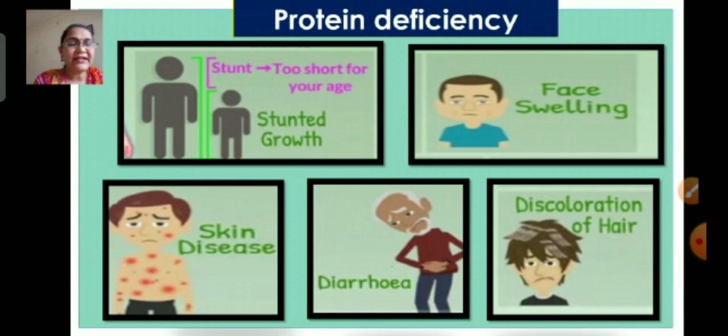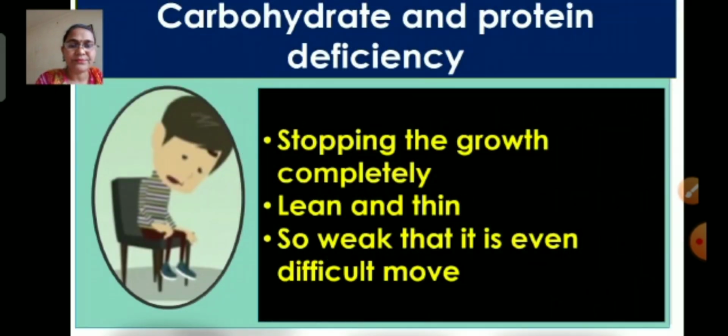If the diet is deficient in protein and carbohydrate both for a longer period of time, then there is a threat of stopping the growth completely. Then the person in such a case is lean and thin. He becomes so weak that it is even difficult for him to move.